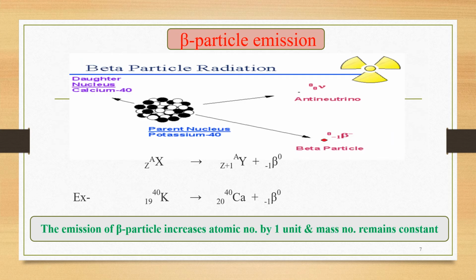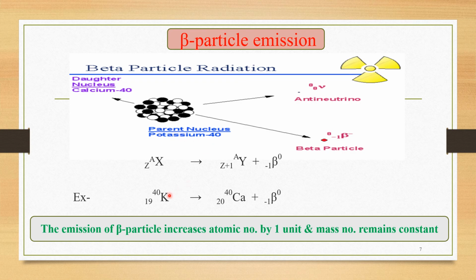The next particle included in this radioactivity phenomenon is the beta particle emission. Let us consider that if X is a nucleus and it emits a beta particle, then its atomic number increases by 1 unit, that is Z plus 1, while mass number remains as it is. Let us consider a general representation. This is a parent nucleus, suppose potassium with mass number 40. When it emits the beta particle along with an anti-neutrino, the daughter nucleus is formed with the same mass number, but with an increase in atomic number by 1 unit. So we get the next element.